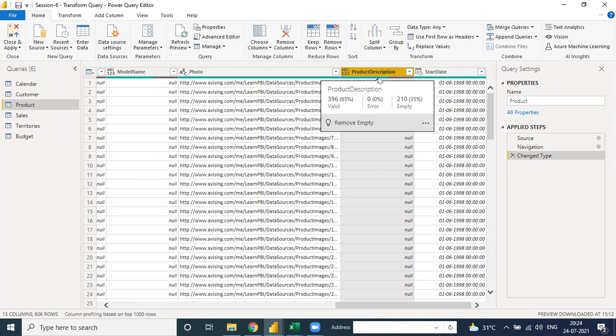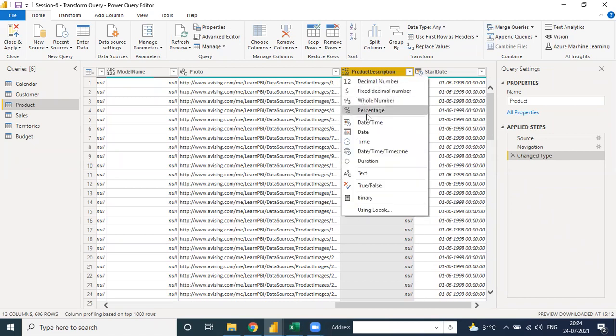If we change it, just like you can change the photo, that photo is one column, right? If we change the data type, the same line will also be generated. Yes, the same line is generated because it shows how much is filled, how much is empty, and the total value. And if there is any error, it will show here. So how do we know whether it is good or we need to remove that?